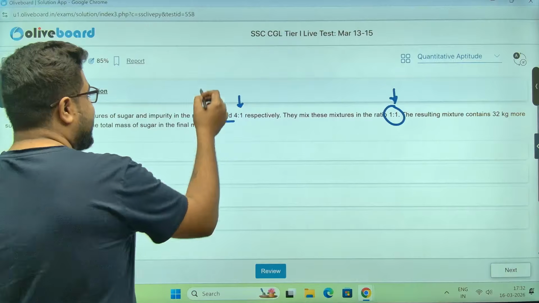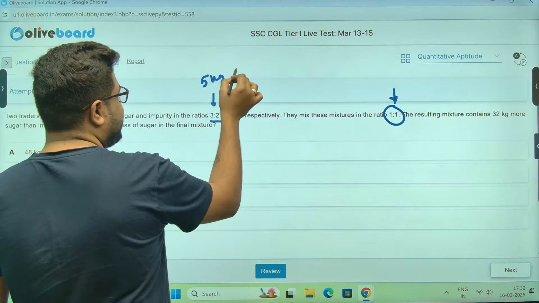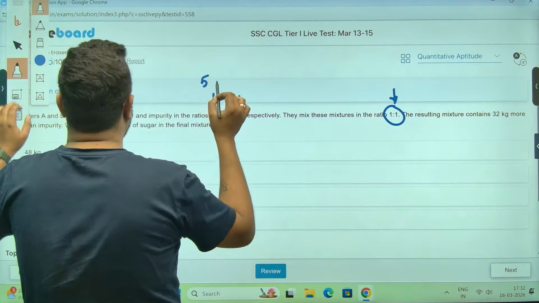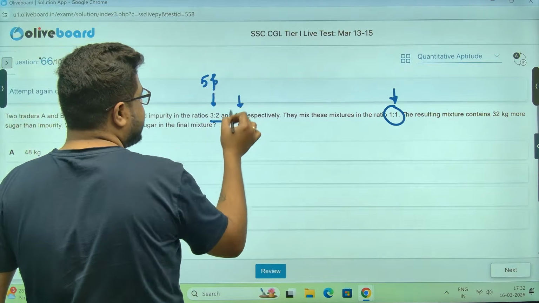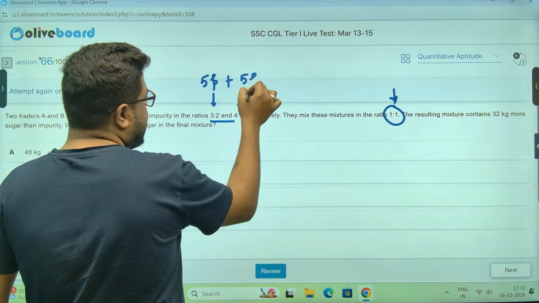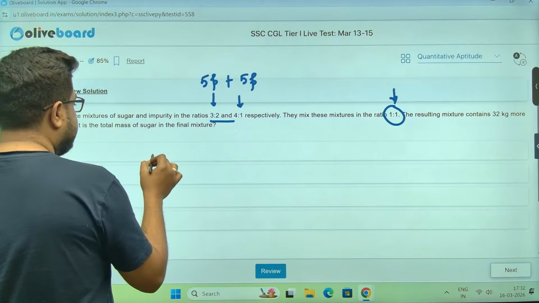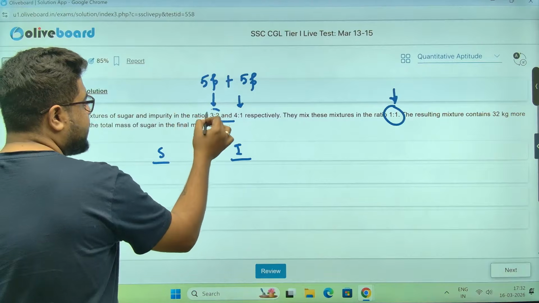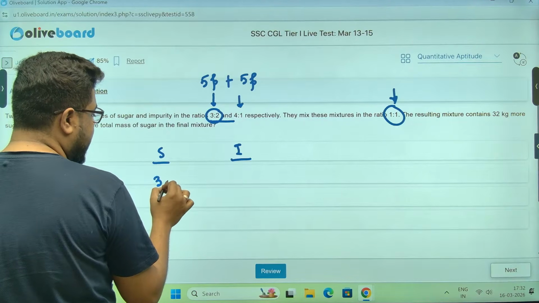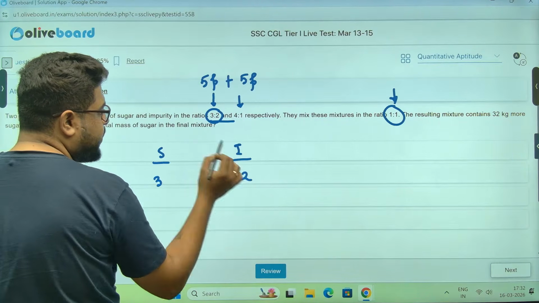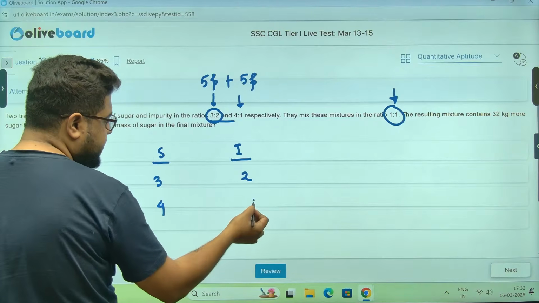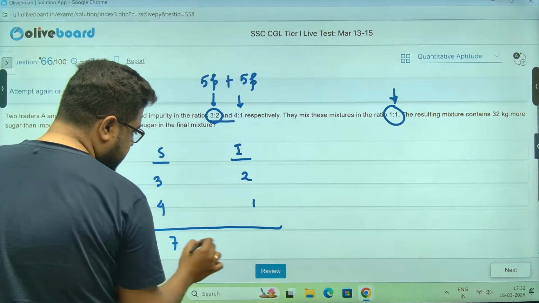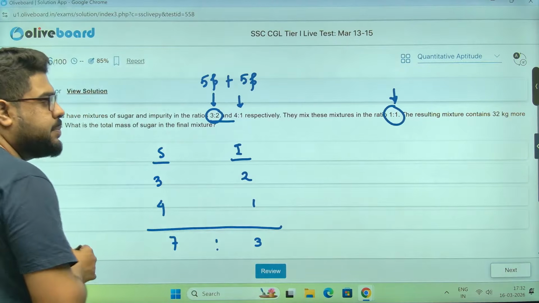I can say, let's take 5 parts of the first mixture with 5 parts of the second mixture. So here, sugar is here and impurities is here. In the first mixture, we have 3 parts and 2 parts. Here we have 4 parts and 1 part. So in the 10 parts, we have 7 parts sugar and 3 parts impurities.